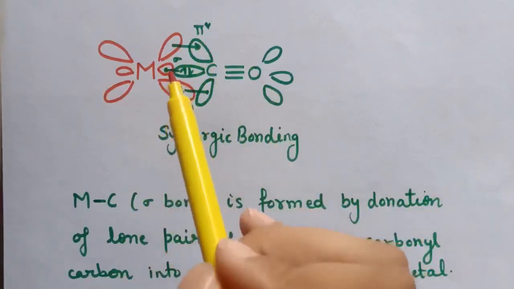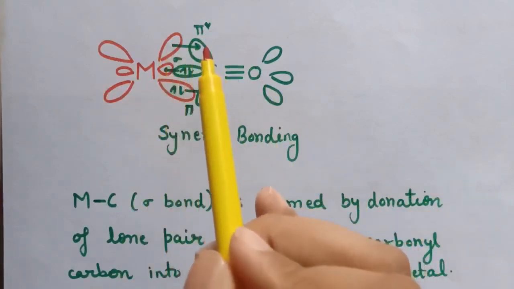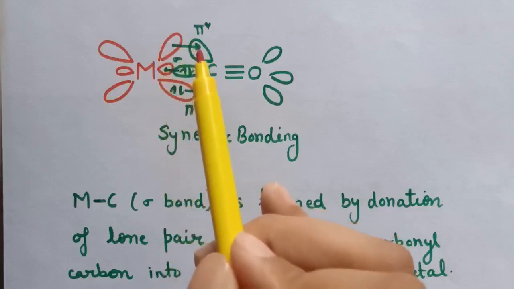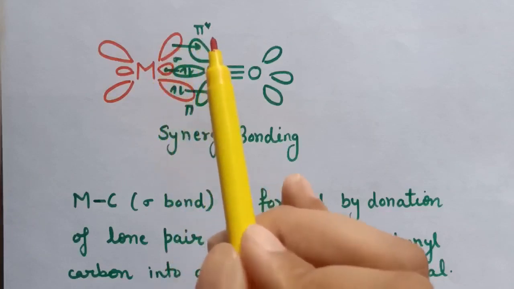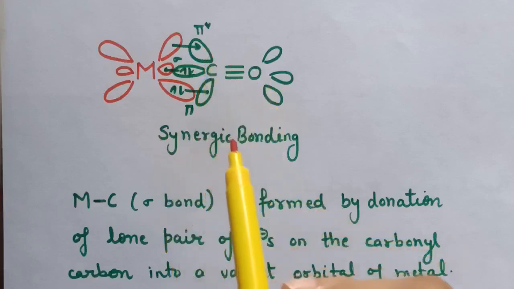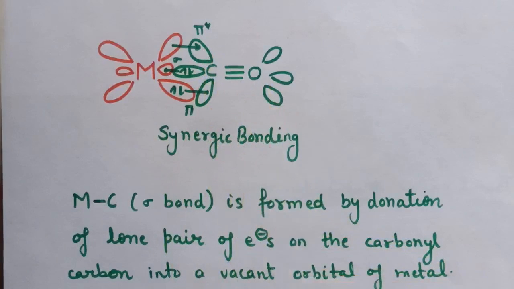So here you can see that back bonding is taking place, from the metal's filled d orbital to the vacant anti-bonding pi star orbital of carbon monoxide, and this bonding is also known as synergic bonding.